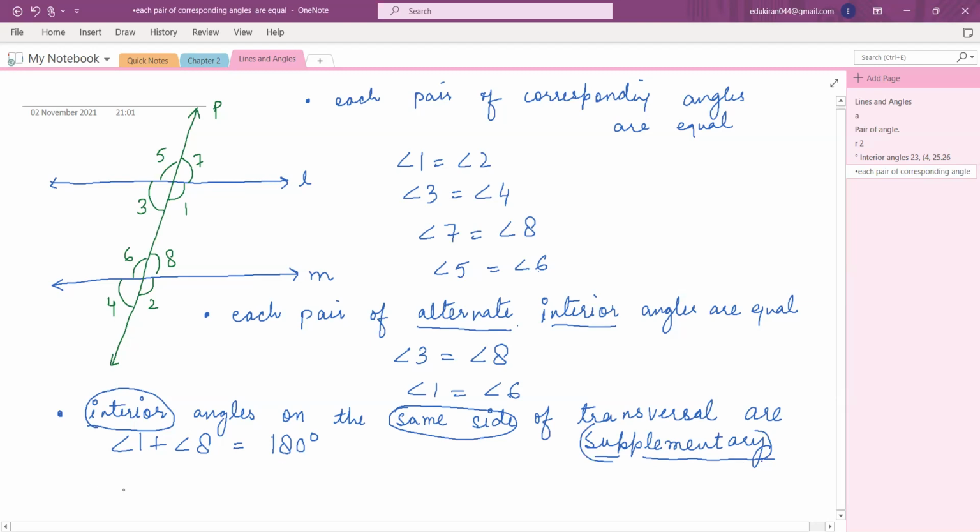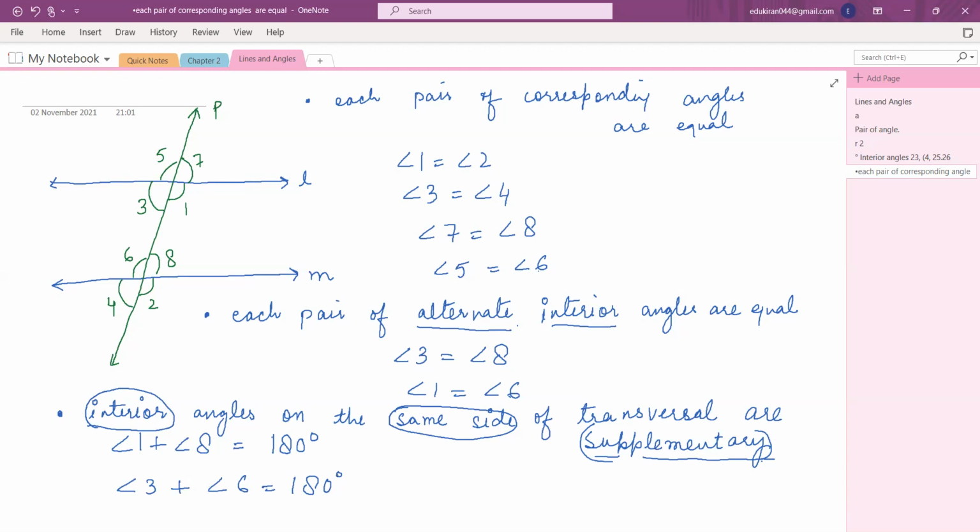Hamna, what is the next pair? Tell me. Ma'am, angle 3 and angle 6. Yes, exactly. So they will also be supplementary. This you need to remember. So this is up till here. This was a revision which you have already done in your class 7th and class 8th, right? Now we will come to your class 9 basically. Now we will start what is there in your class 9th.